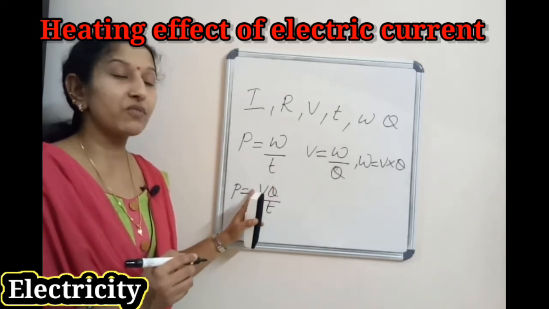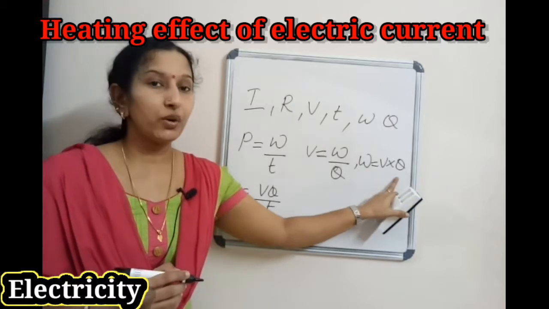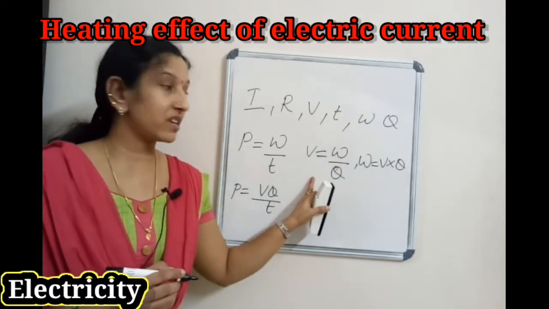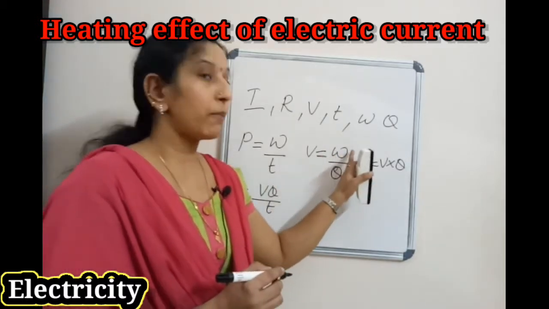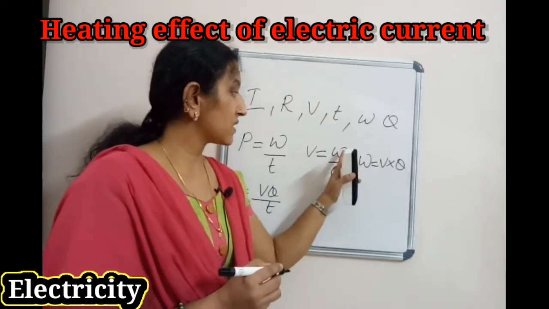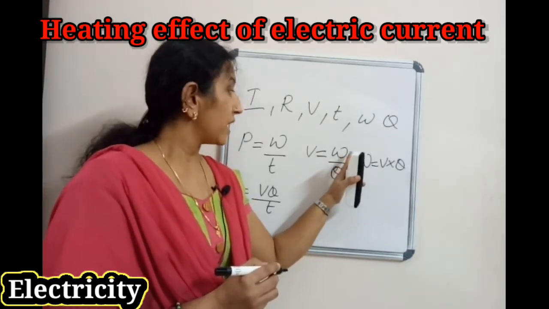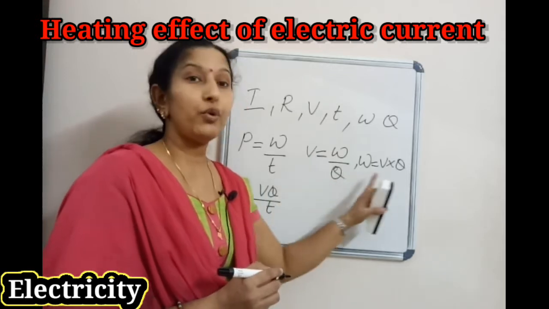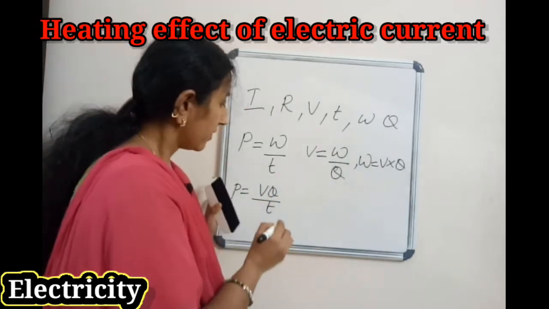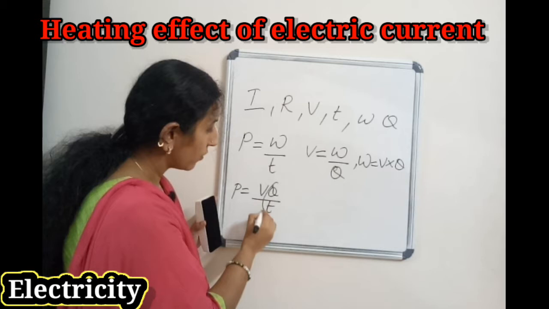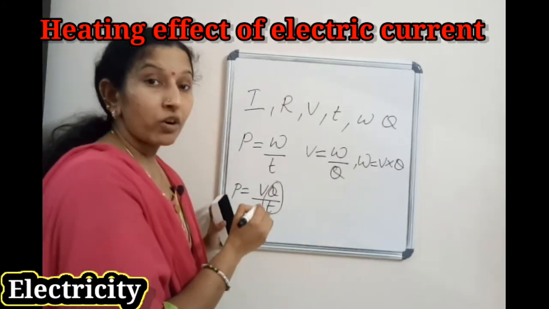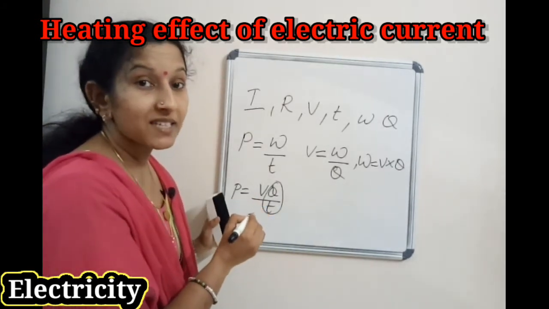From where we got this VQ? W equal to VQ. So this is potential difference, V equal to W by Q, and from this we can make the equation for W: W equal to V into Q. Okay, then what is Q by T? The amount of charge by time, that is I.